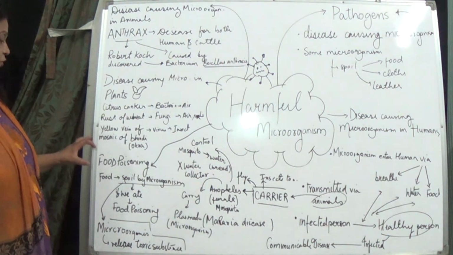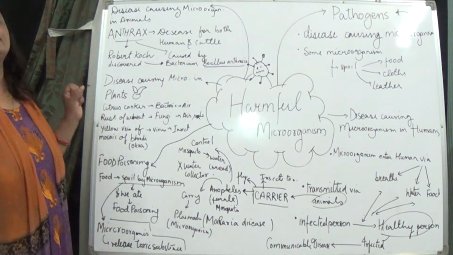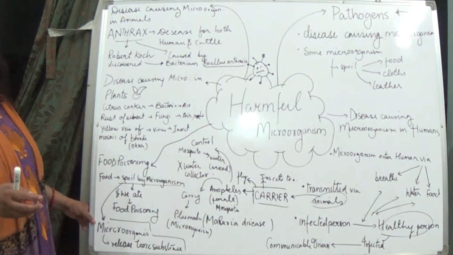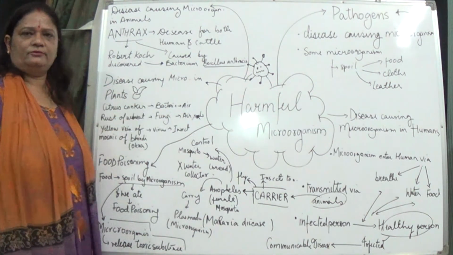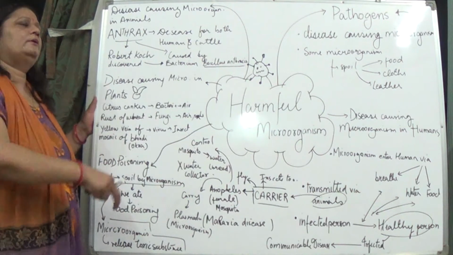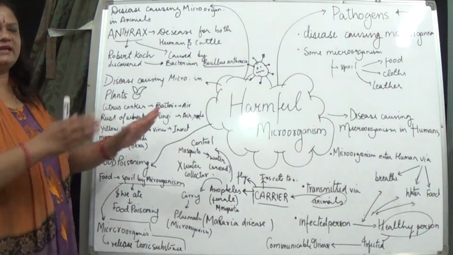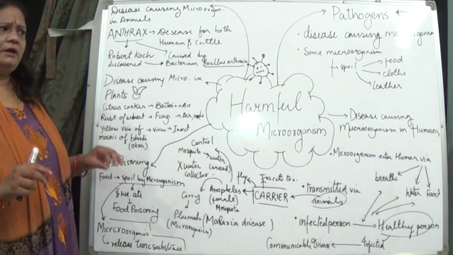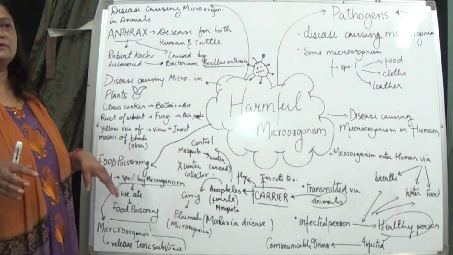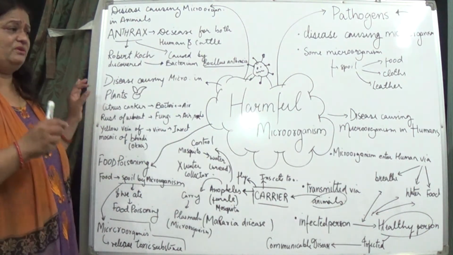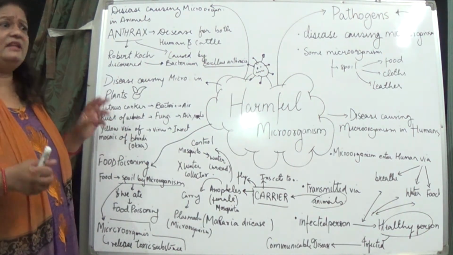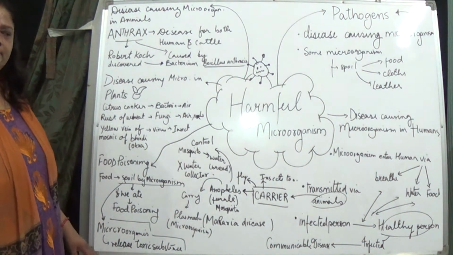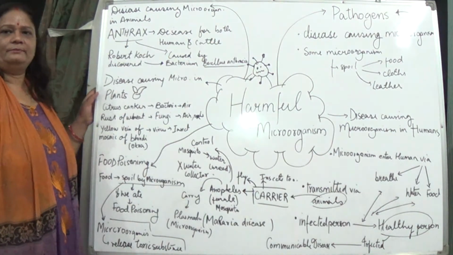If food has been spoiled by any microorganism, suppose food made two days before is kept outside, and on the third day you just eat it without taking any precaution, even though its color has changed and it is smelling, what happens? You will be seriously ill after some time, isn't it?